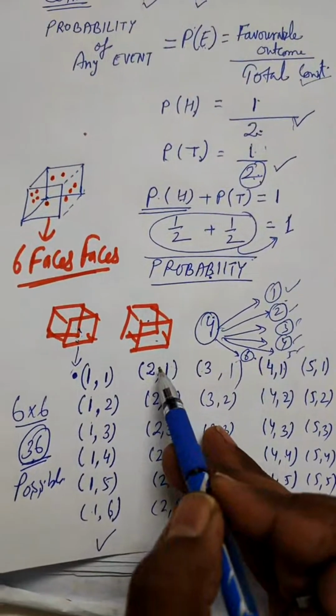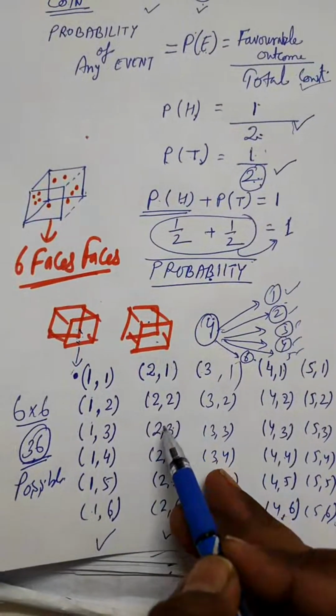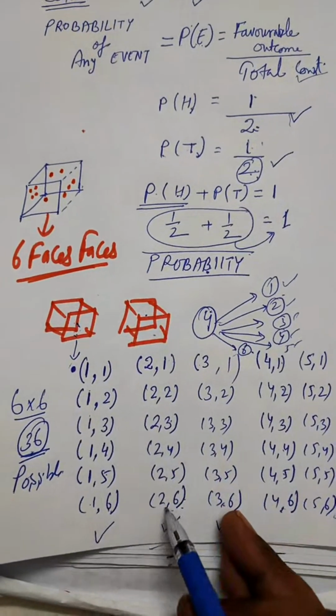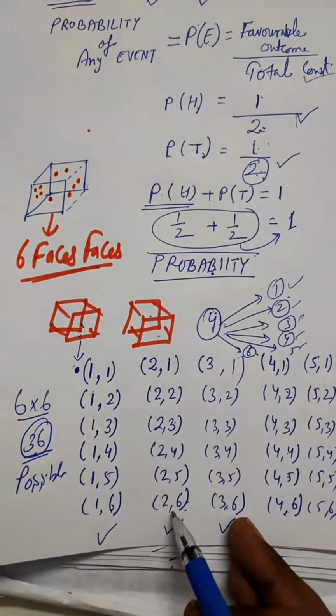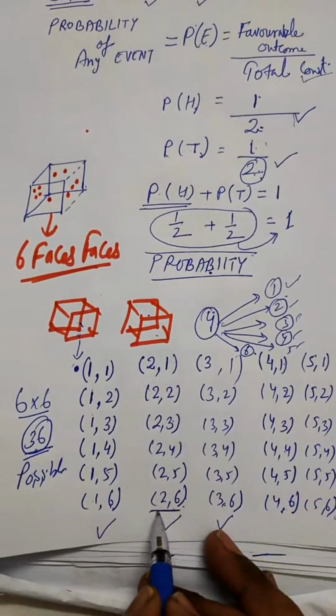So let us go into the second row. So here you can say 2 1, 2 2, 2 3, 2 4, 2 5, 2 6. Here you can see 2 into 6 is 12, right? So this is one of the possibilities.